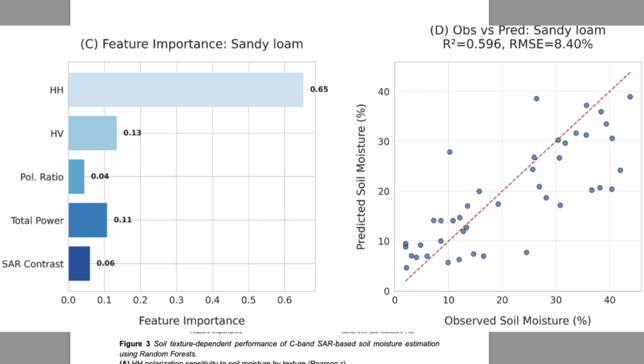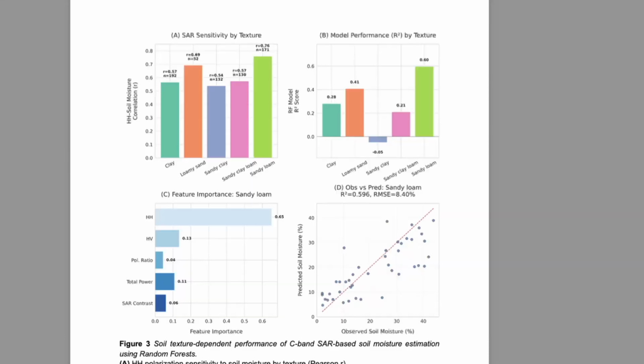And the result is okay, like we get around 0.6 R square. In simple terms, that means the model can explain 60% of variability in the real soil moisture measurement using only the radar information from Sentinel satellite or ALOS PALSAR. And in this study, the RMSE was around 8%. So on average, the model predictions are off by 8 to 9% of the soil moisture, which I show in the plot D in the text here.